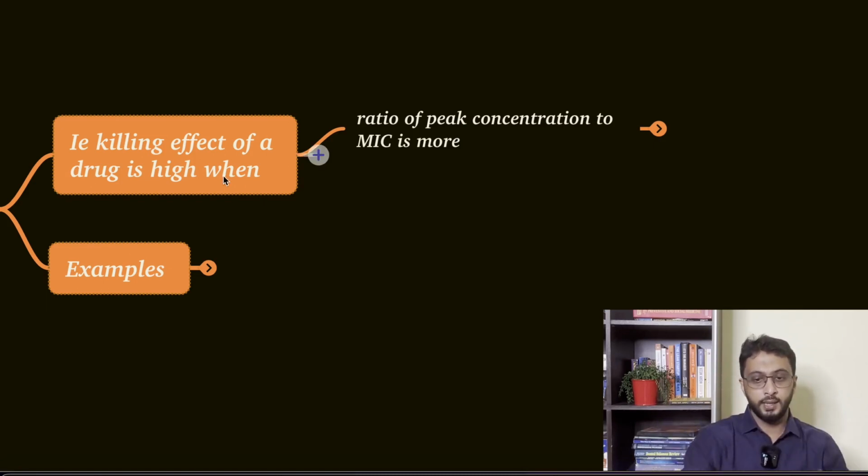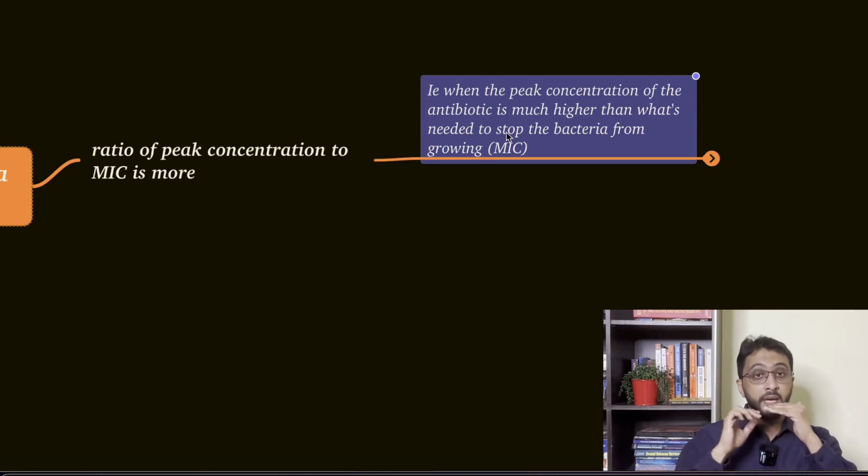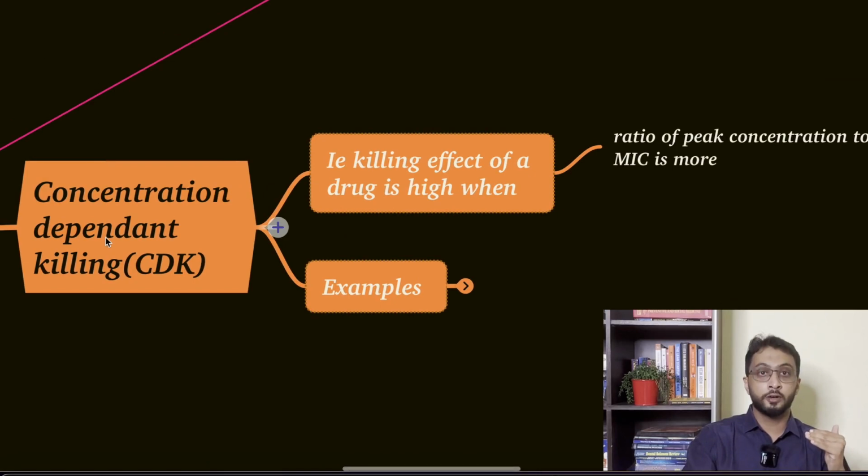Okay, I'll give you a more simplified version. When the peak concentration of the drug is much higher than the MIC, that is, MIC is what is needed to stop the bacteria from growing, then if the peak concentration is more, it is called concentration dependent killing.